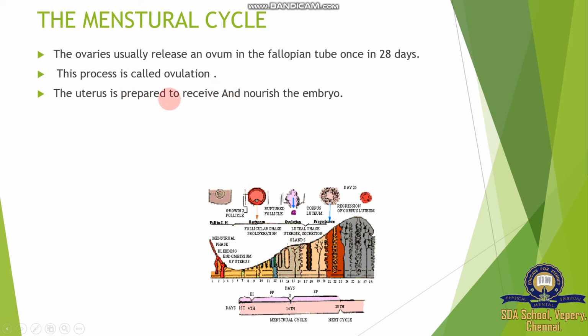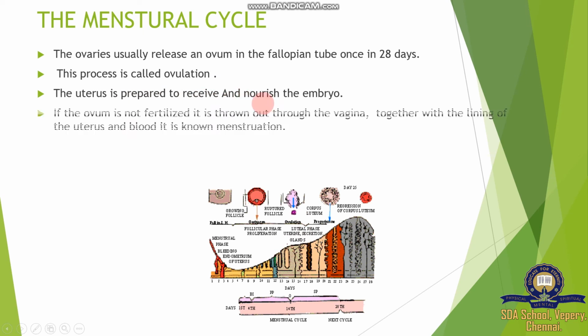The uterus is prepared to receive and nourish the embryo. If the ovum is not fertilized, it is thrown out through the vagina together with the lining of the uterus and blood. It is known as menstruation. So what is menstruation? There are two more questions. What is menstruation? The ovum is not fertilized, and it is thrown out through the vagina together with the lining of the uterus and blood. It is known as menstruation.